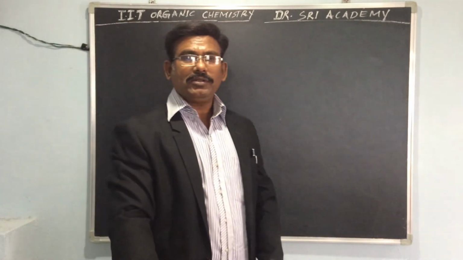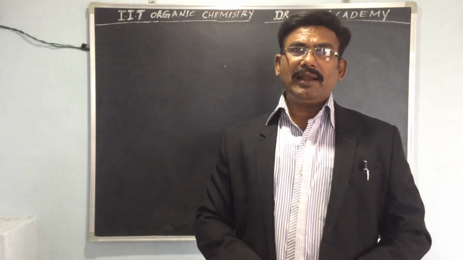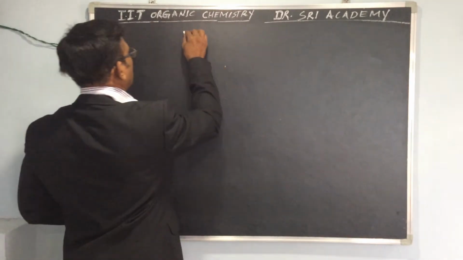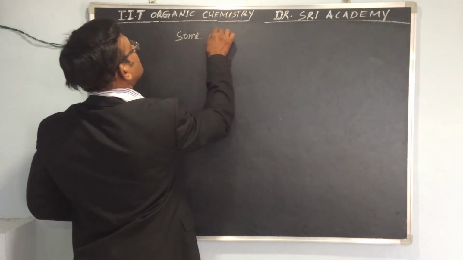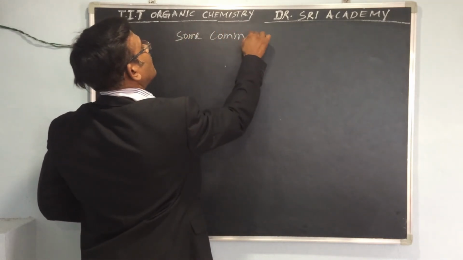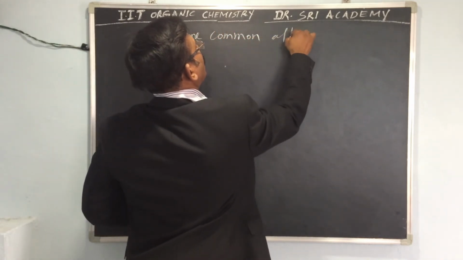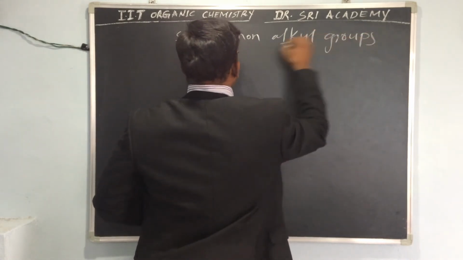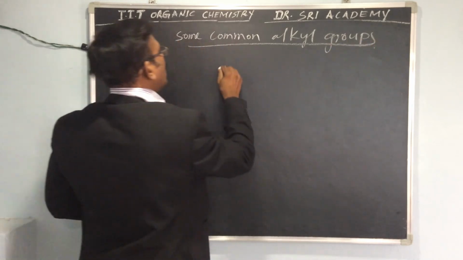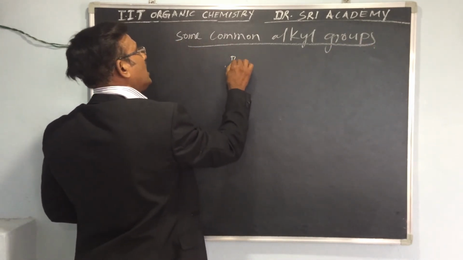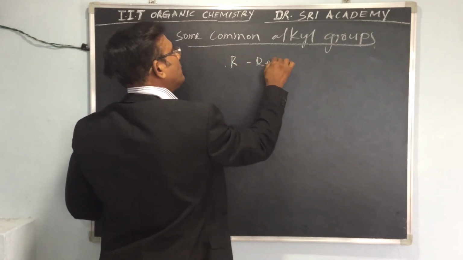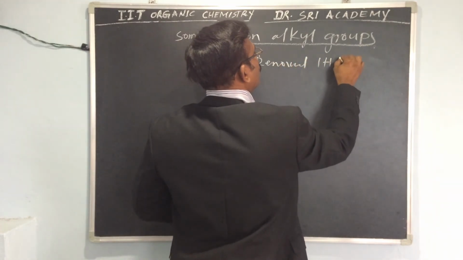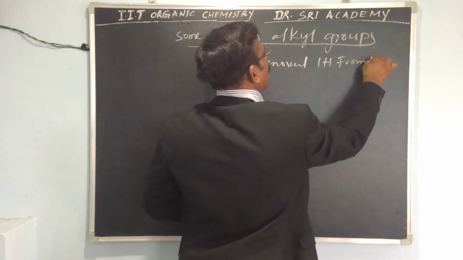Okay, now some common alkyl groups. What are some common alkyl groups? Alkyl means, for example, R is the alkyl. So removal of one hydrogen from alkanes.